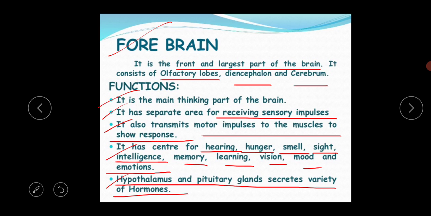In the forebrain area there are two glands, the hypothalamus and pituitary, which are the most important endocrine glands that secrete hormones.